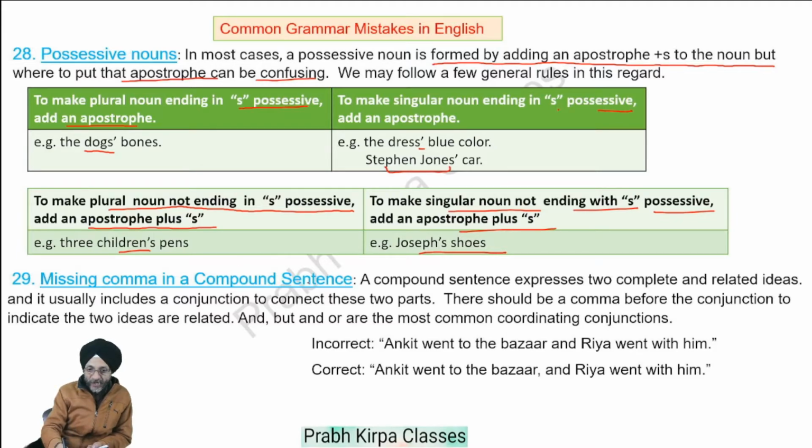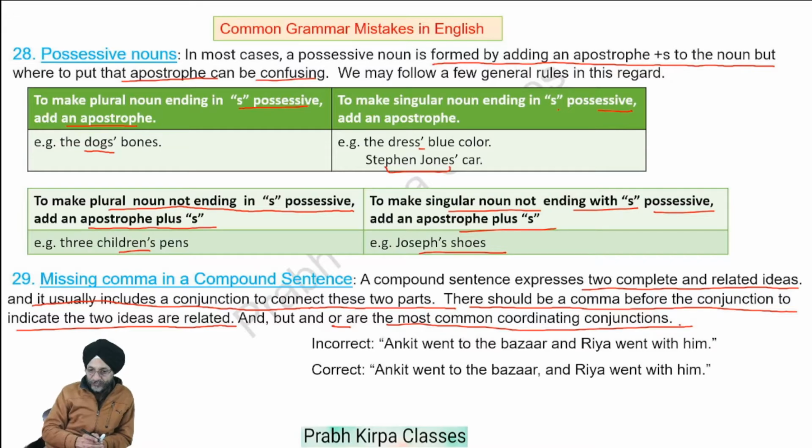Next, missing comma in a compound sentence. A compound sentence expresses two complete and related ideas, and it usually includes a conjunction to connect these two parts. There should be a comma before the conjunction to indicate that the two ideas are related. And, but, or are the most common coordinating conjunctions. Ankit went to bazaar and Riya went with him. Here we are to use a comma.